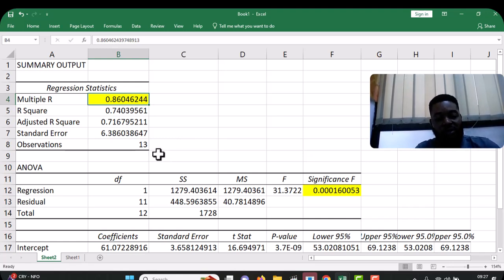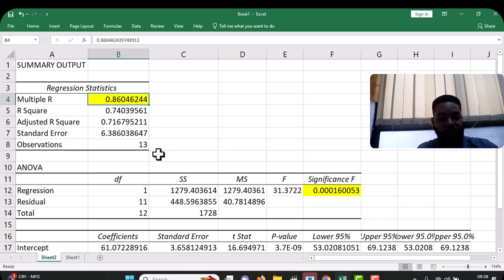So if it's 0, that means there is no correlation. If it's 0.5, that means there is an average correlation. If it's 1, then there is a perfect correlation. Now 0.8 is a little bit high. It's a high correlation. So this is 0.86, 86%. So what this means is that those who study for longer hours have an 86% chance of getting a higher exam grade.